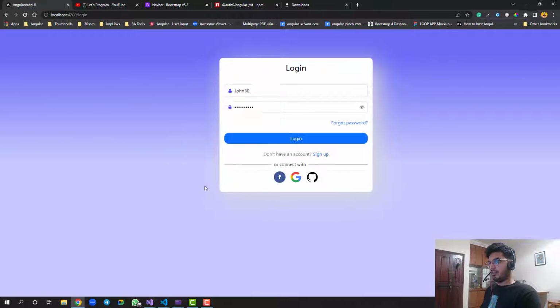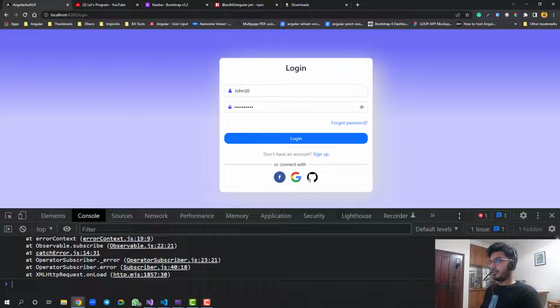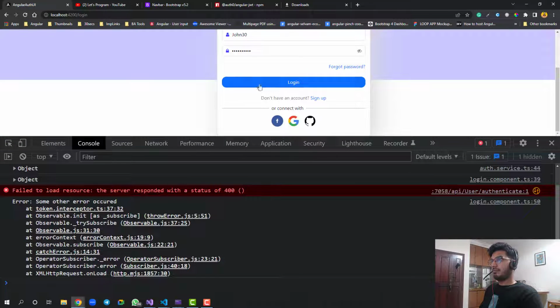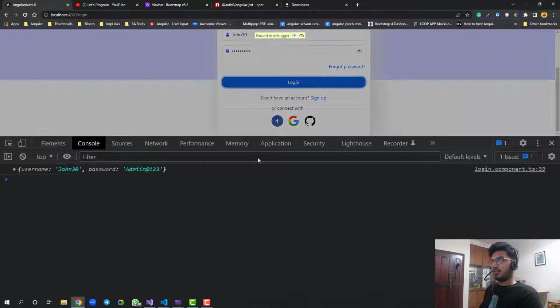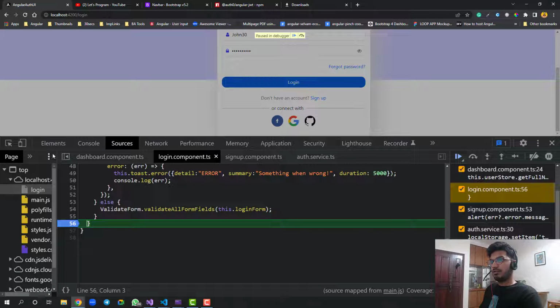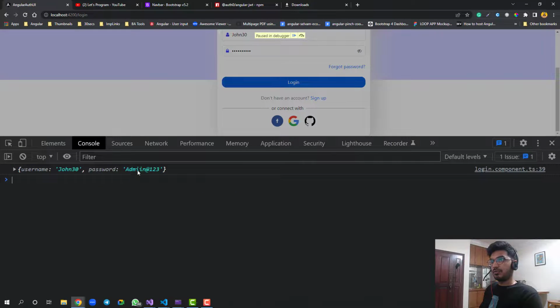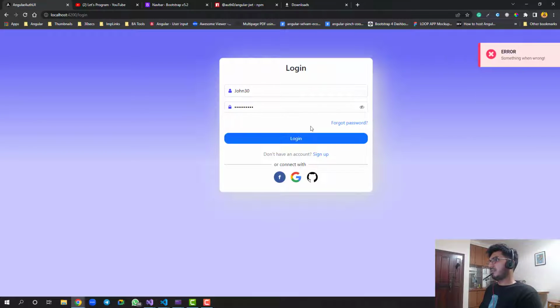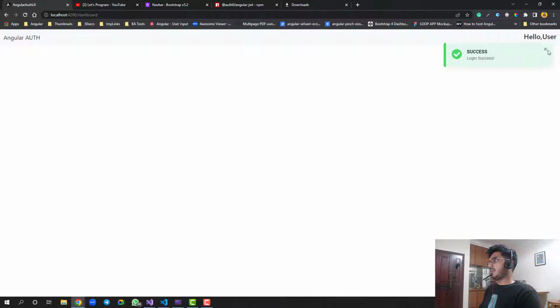Let me check what is wrong. Let's go in the console. If I try to log in again, let's see what we have. So can you see our password is incorrect? That's why it throws something went wrong. So let me just change it to admin@123. Now click on login. Now the login is a success, and I can see it is showing hello user.